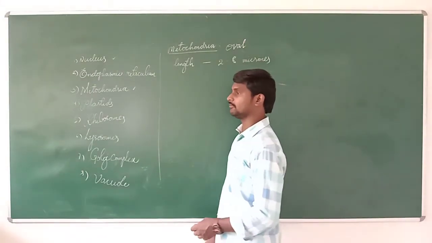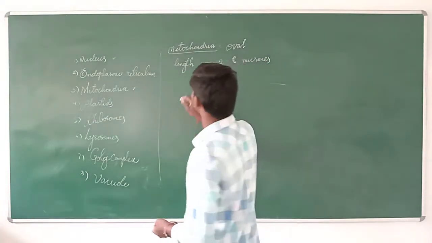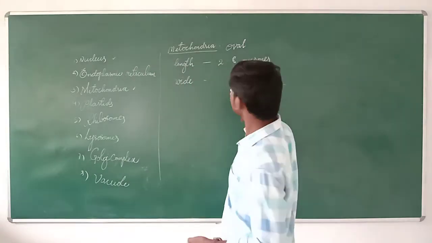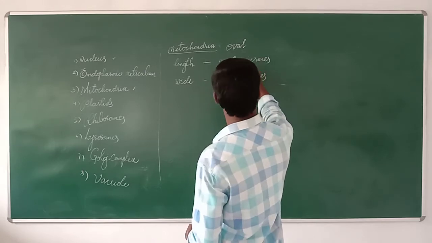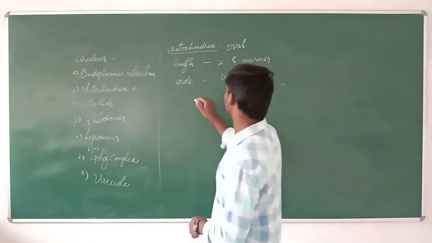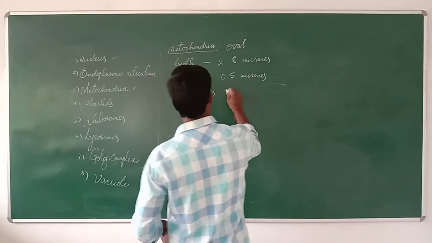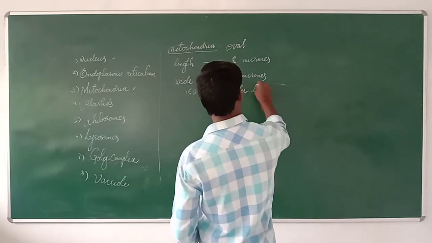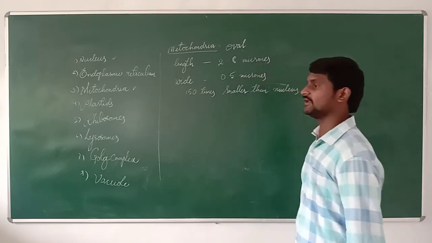The length of the mitochondria is 2 to 8 microns, and the width of the mitochondria, that means the wideness, is 0.5 microns. It is 150 times smaller than the nucleus.